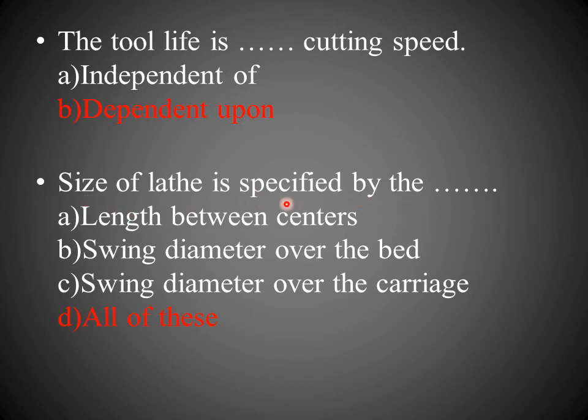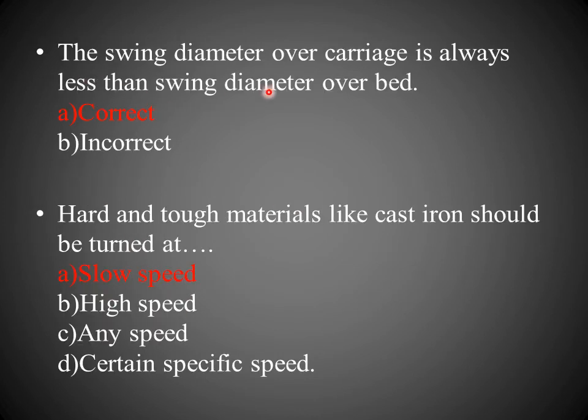The size of the lathe is specified by the length between centers, swing diameter over the bed, and swing diameter over the carriage. All of these are the correct answer. The swing diameter over the carriage is always less than the swing diameter over the bed. This answer is correct.